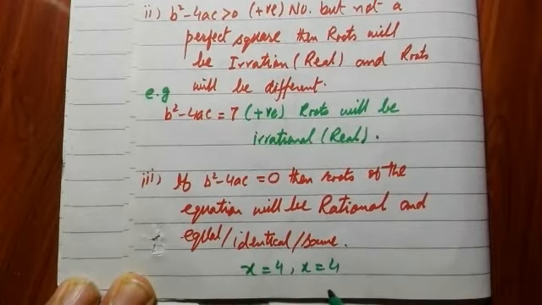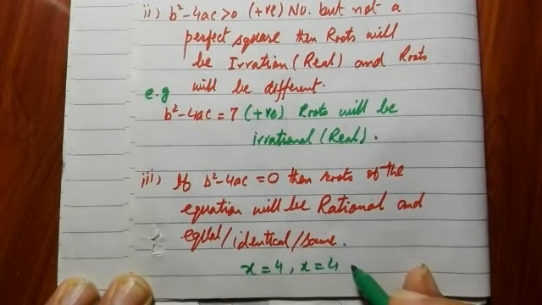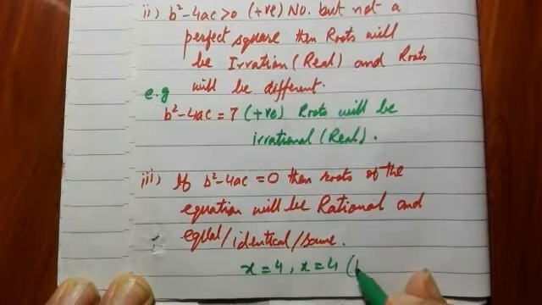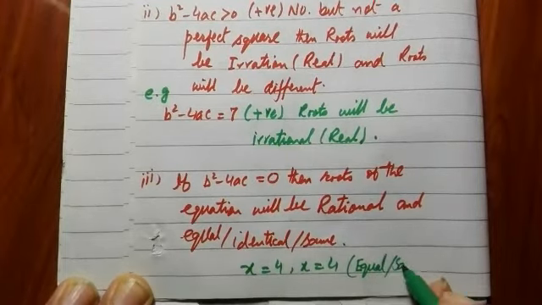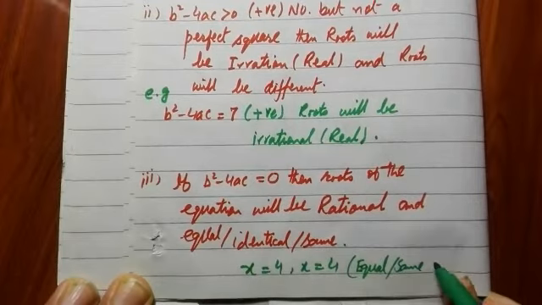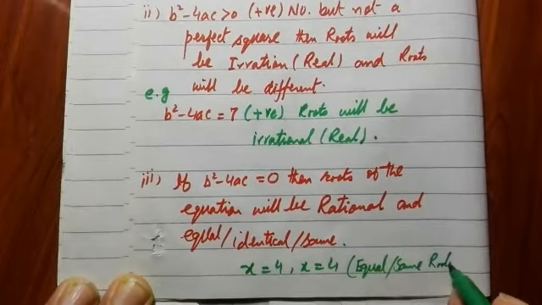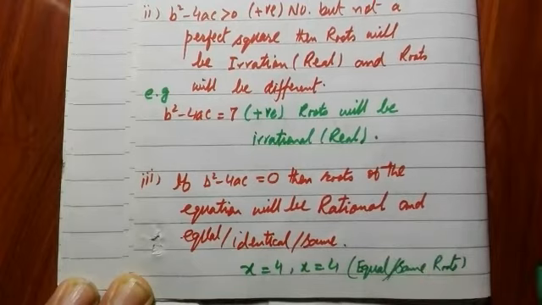So the two roots will be there, but both have equal answers. These are called equal or same roots. This is possibility number 3.